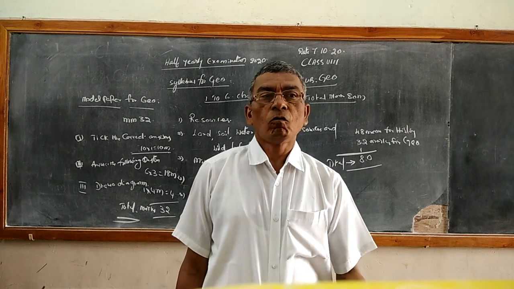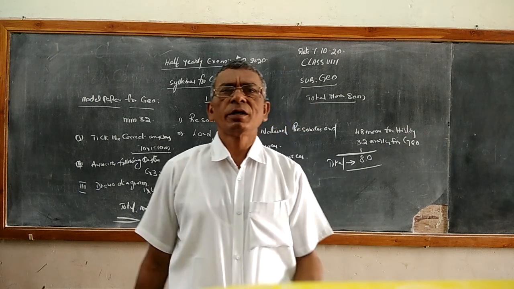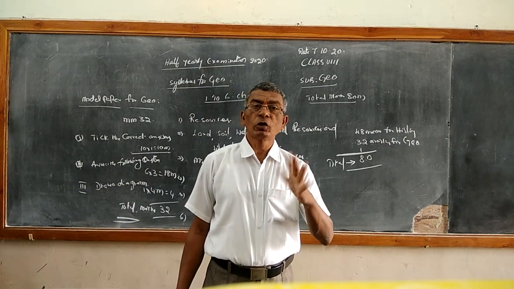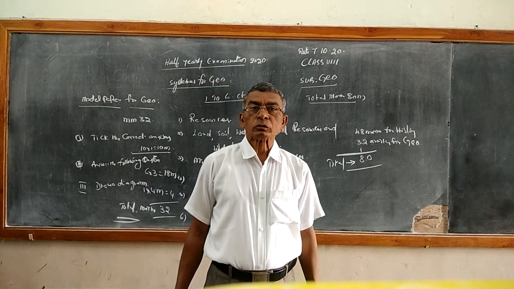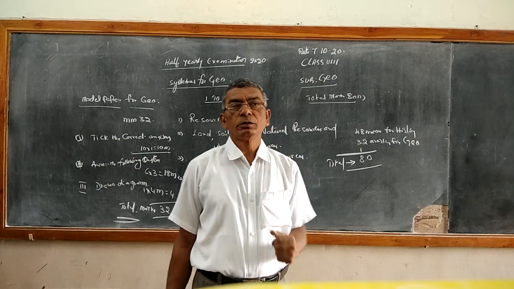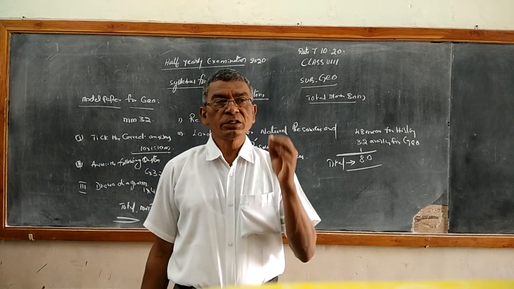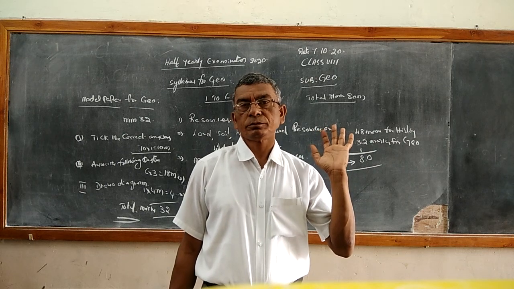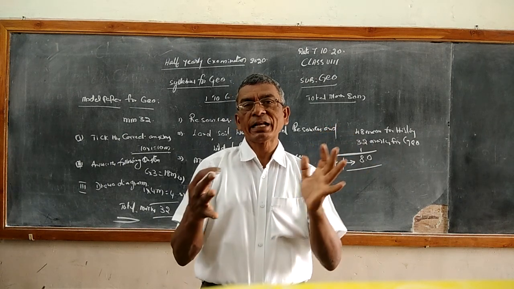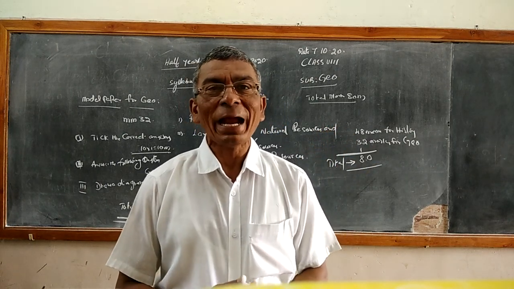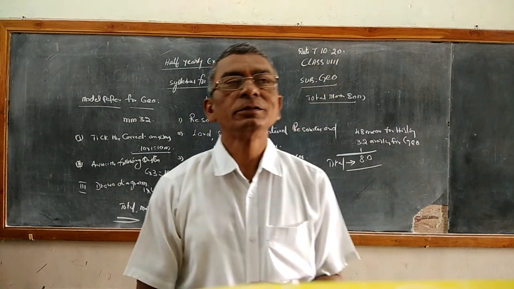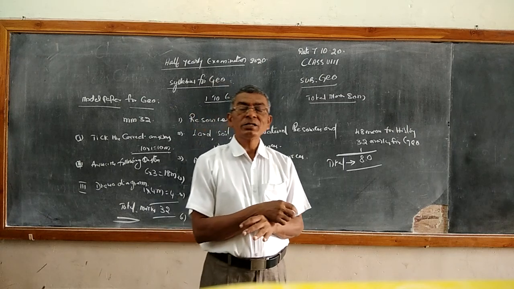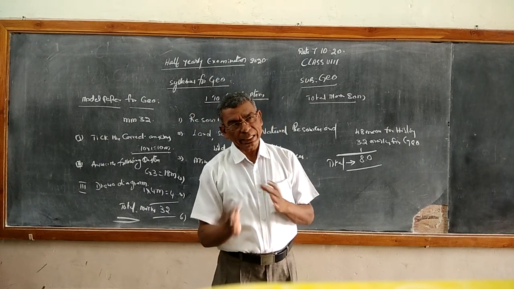Similarly, water is essential. Without water, we cannot survive, because it is very, very essential for our livelihood. They're all interlinked, just as plants and animals are interlinked in an ecosystem. How the plants and animals are interlinked.